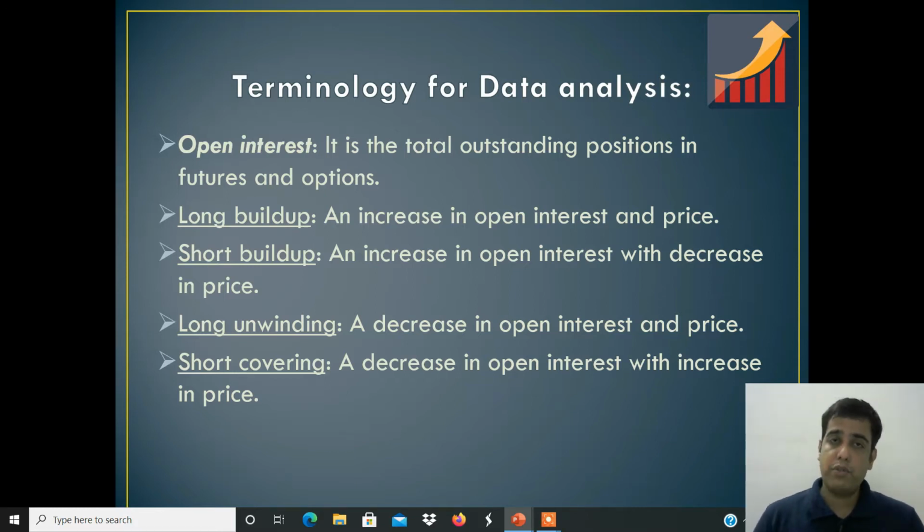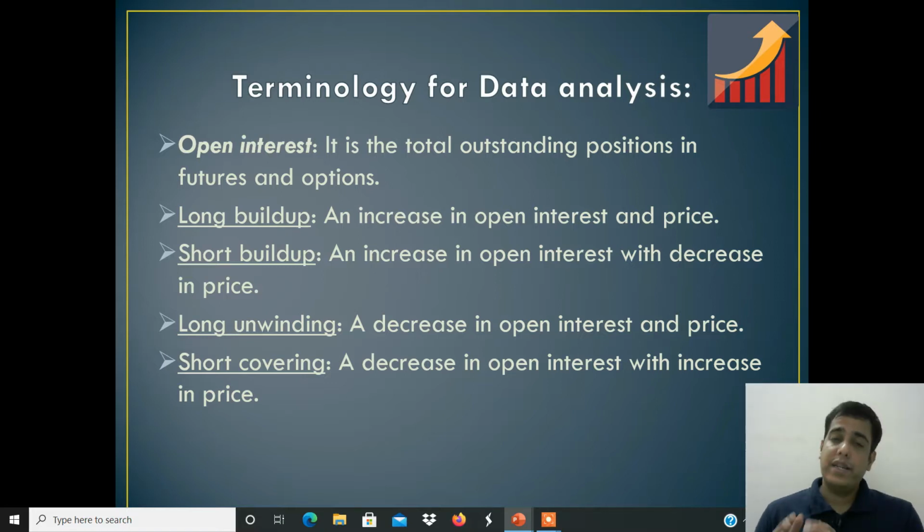Long build up means long positions are getting formed. Short build up means short positions are getting formed. Long unwinding means long positions are getting squared off. Short covering means short positions are getting squared off. So long unwinding and short covering are square off trades. Long build up and short build up are fresh entry trades.